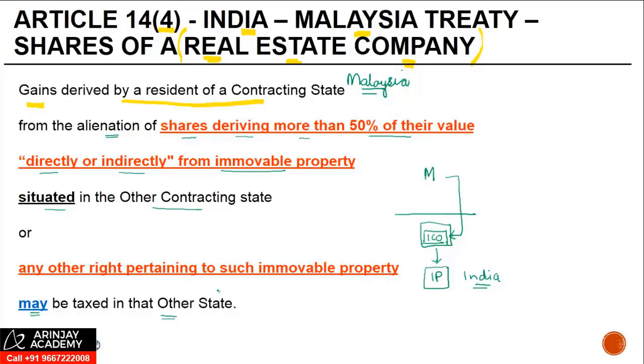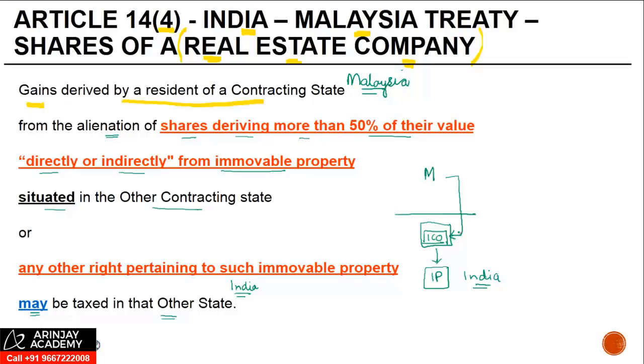Which is the other state? India. So transfer of shares of an Indian company which derives more than 50% of their value, whether directly or indirectly from immovable property, shall be taxable not only in Malaysia but also in India, right? Both the states have a right to tax such capital gain.